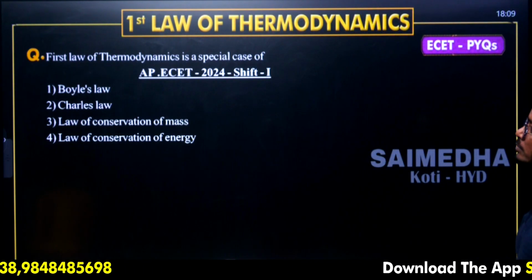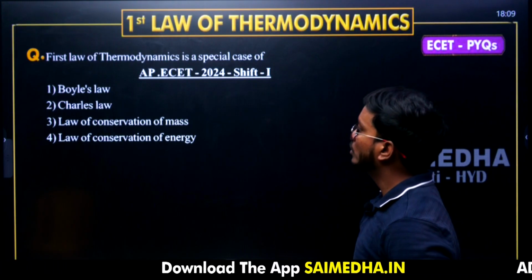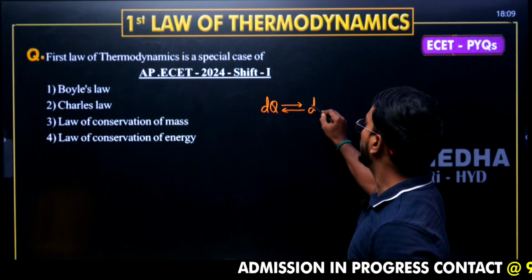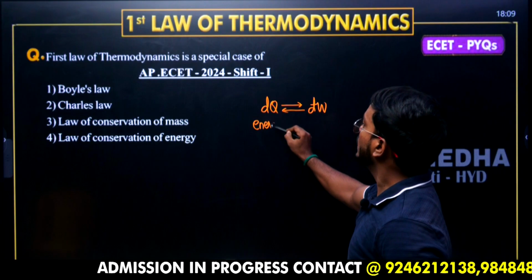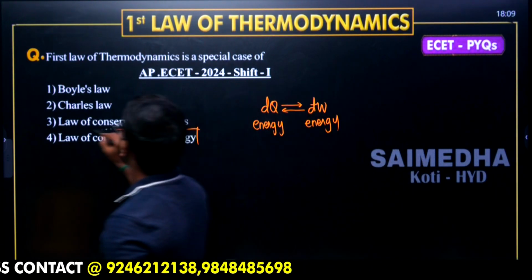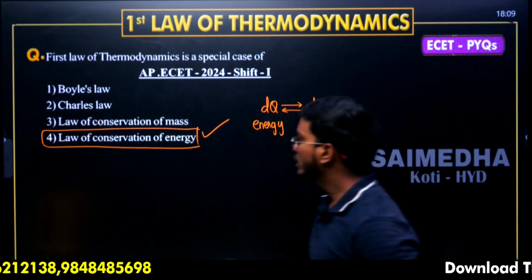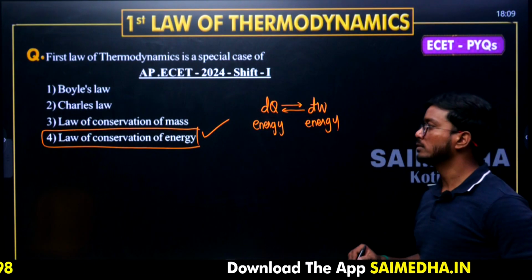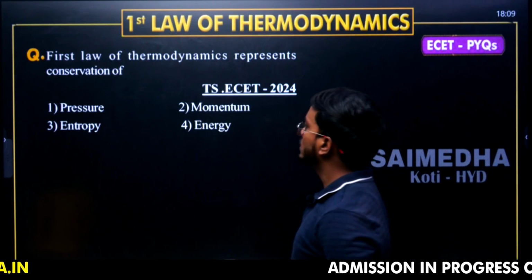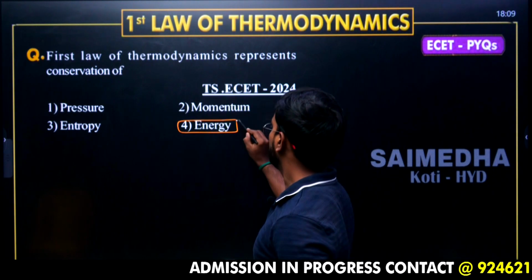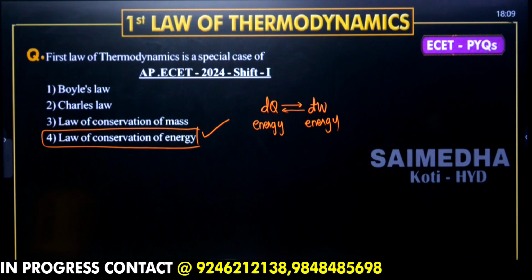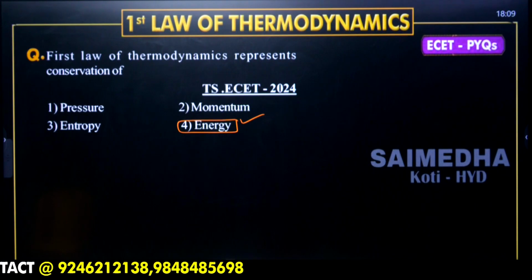Moving on to the next question. First law of thermodynamics is a special case of what? We discussed that first law of thermodynamics is talking about heat energy converting into work energy. That means energy is converting from one form to another form. That means it is the law of conservation of energy. Very simple, effective and important question. Law of conservation of energy. Remember it. First law of thermodynamics represents conservation of energy. Again a repeated question. It appeared 3 times in 2024, in AP ECET and TS ECET.